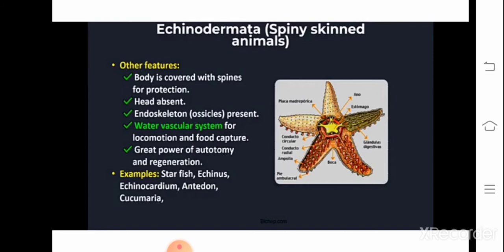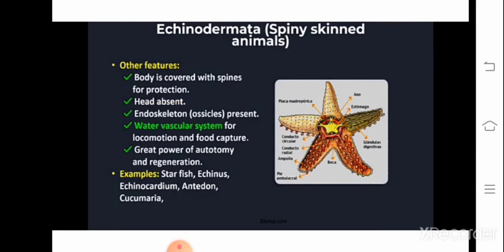So food enters the mouth, digestion takes place, and after digestion undigested food is excreted through the anus. This feature is only found in Echinodermata animals. Clear? So the next important feature is, of course, the body is covered with spines for protection.